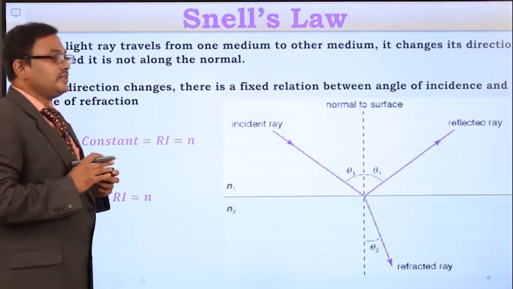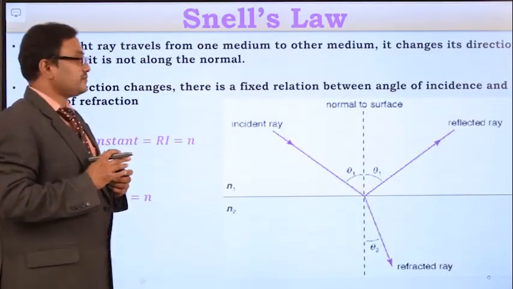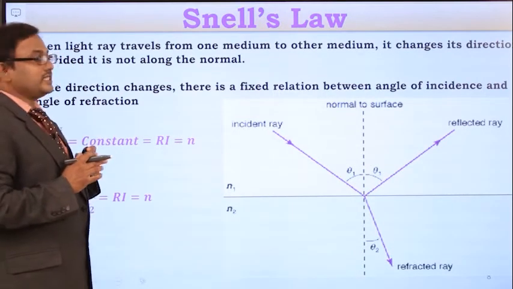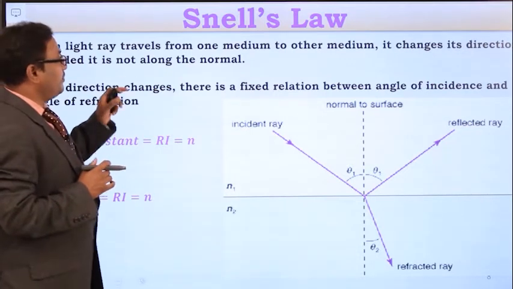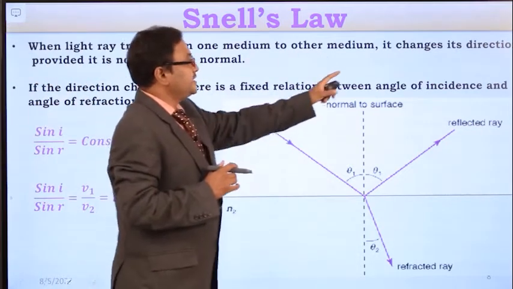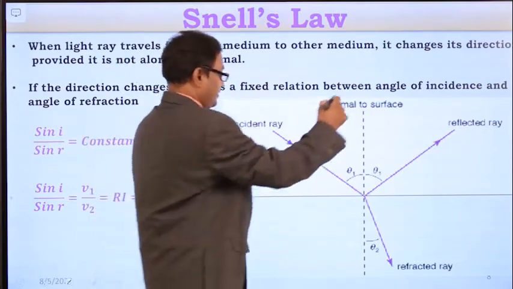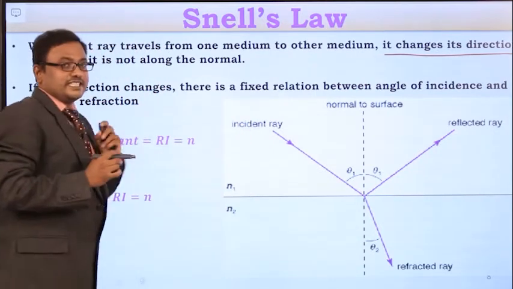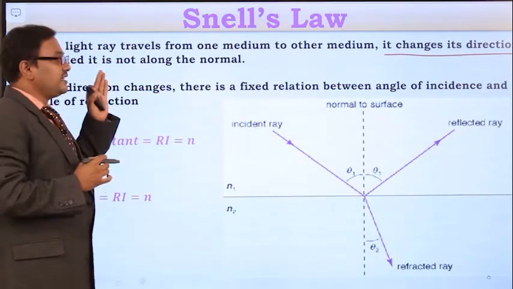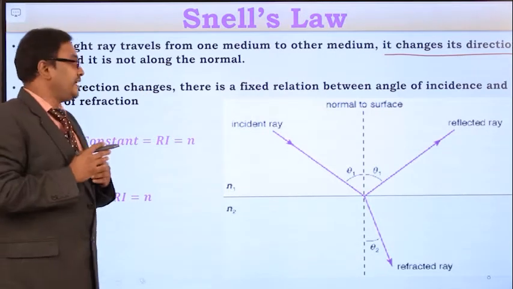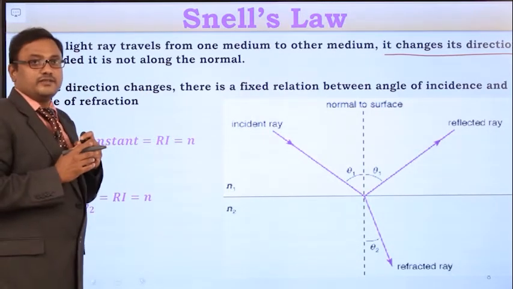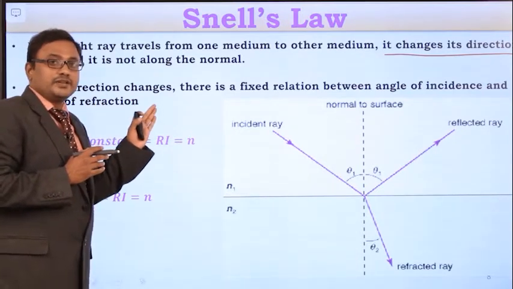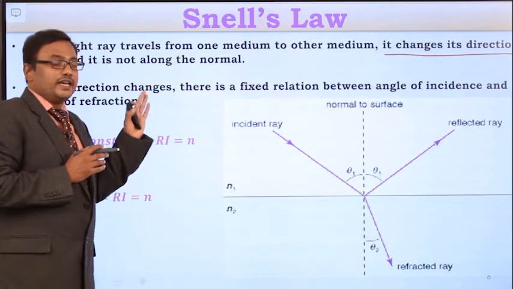Next one, Snell's law. Already you know the statement for Snell's law. When the light ray travels from one medium to another medium, it changes its direction. If the direction changes, there is a fixed relation between the angle of incidence and the angle of refraction.